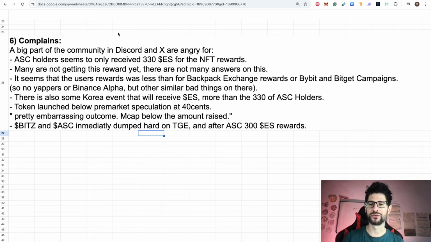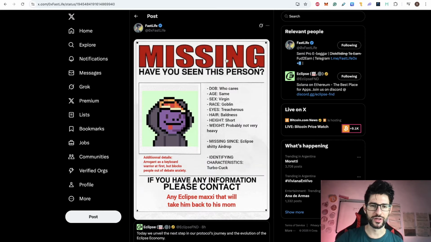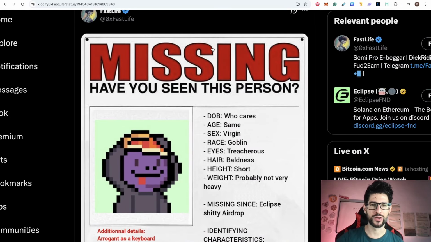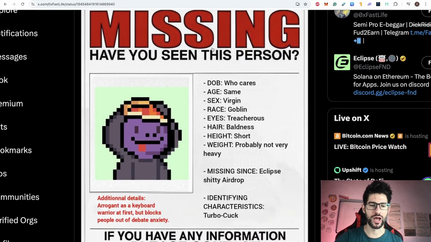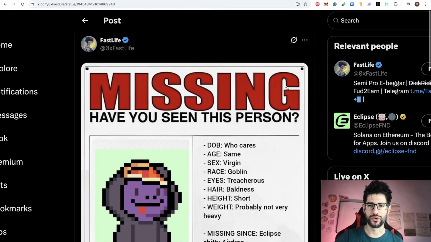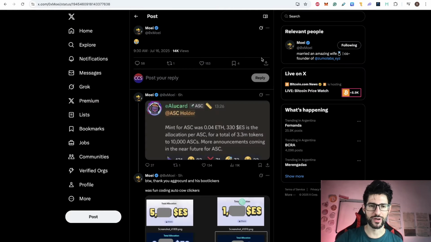A lot is related to the NFT rewards. A lot is related to the low valuation and the value of the token. And so you can see many comments in their Discord, like "pretty embarrassing outcome, market cap below the amount raised." So that is some of the things that are happening. Also, Bits and ASC immediately dumped hard on the TG event, after the rewards were announced. And you can see how many of the KOLs are posting things against Alucard and Eclipse in general. So you can see the FUD is spreading very quickly.